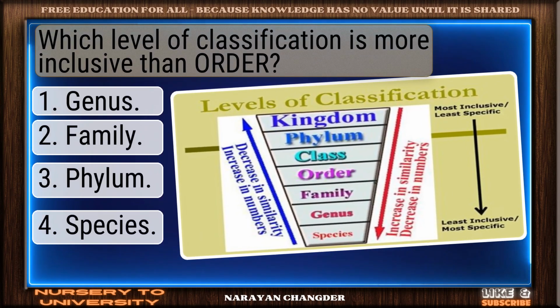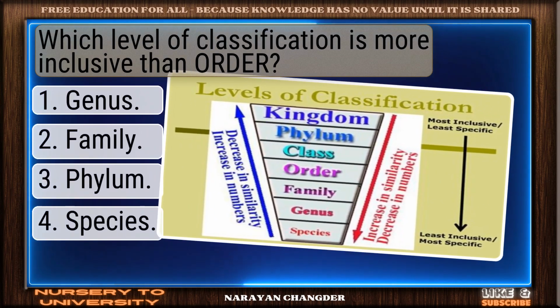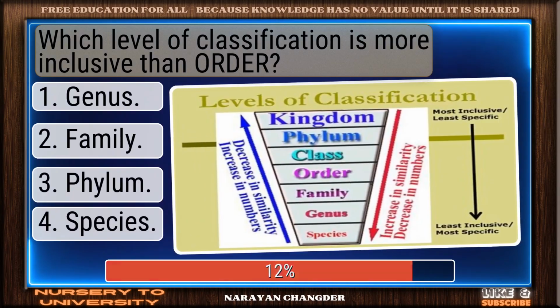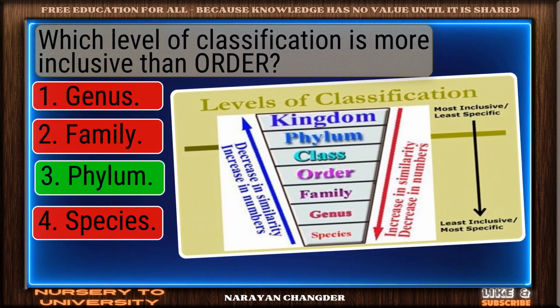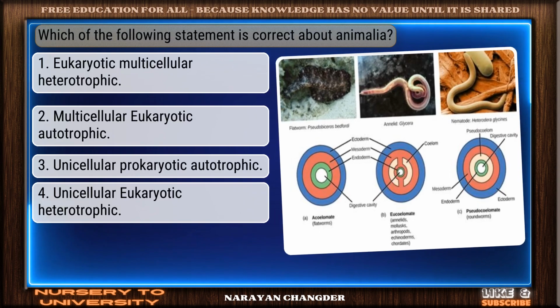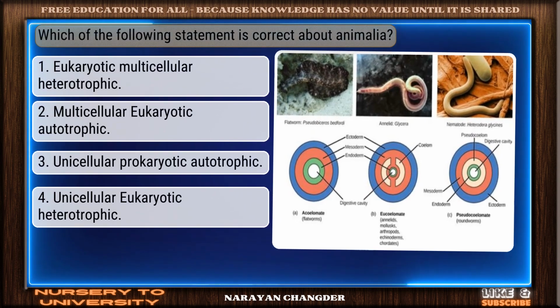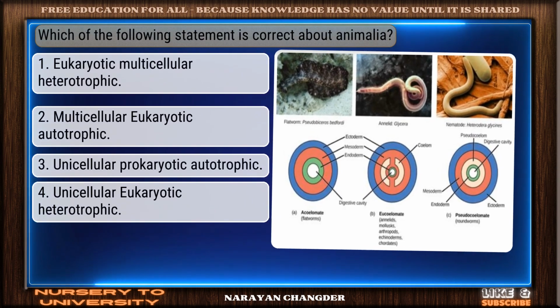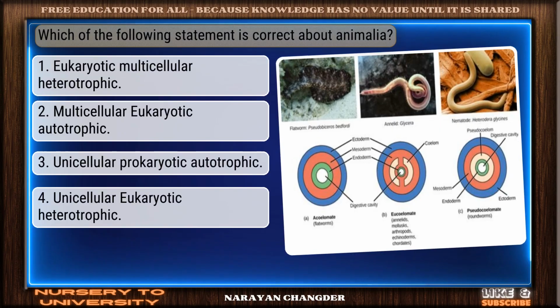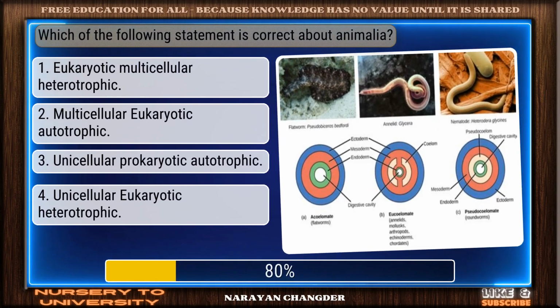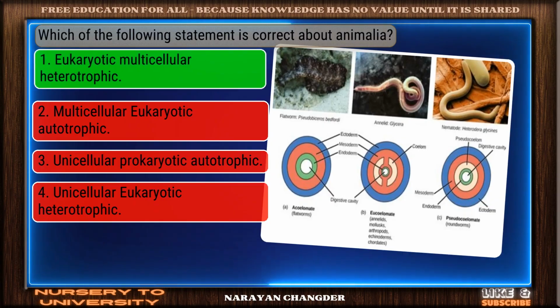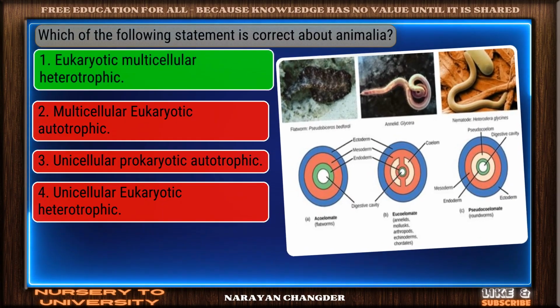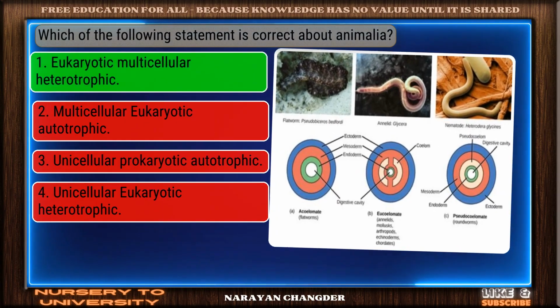Question number 129. Which level of classification is more inclusive than order? Smart pick. Phylum is the correct choice. Question number 130. Which of the following statements is correct about Animalia? Good thinking. Eukaryotic multicellular heterotrophic is the right answer.